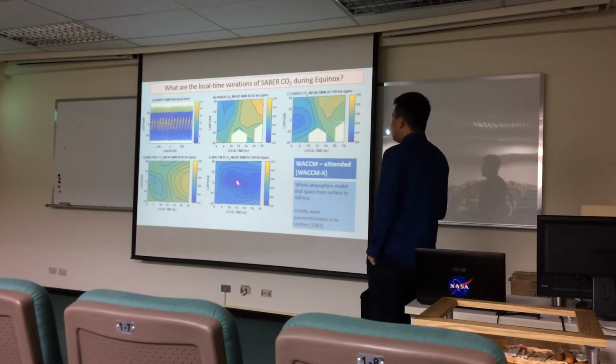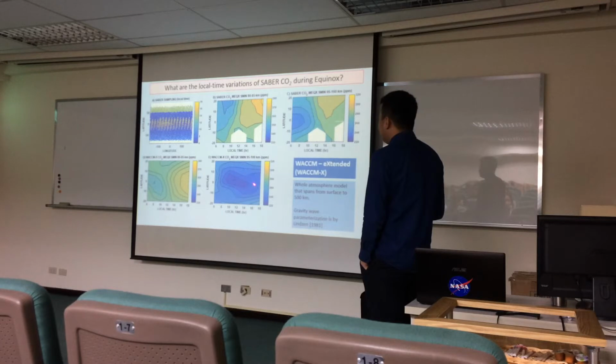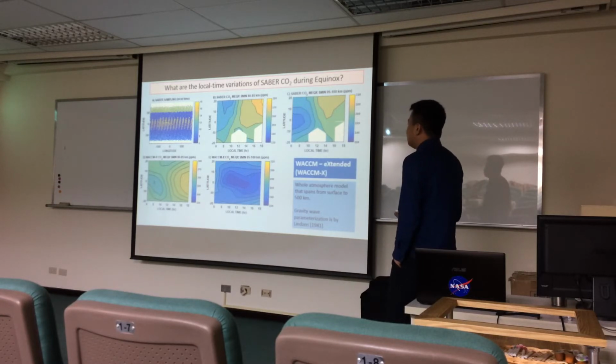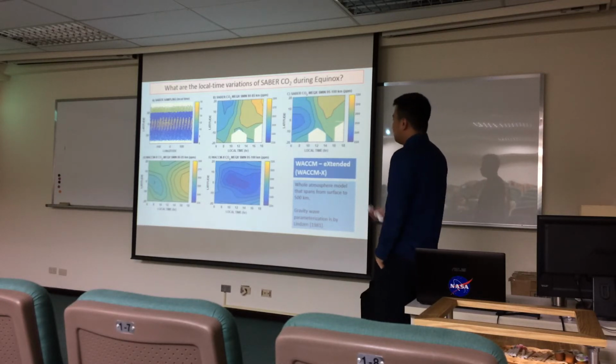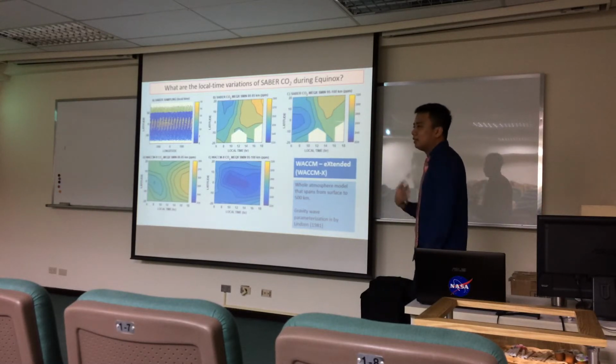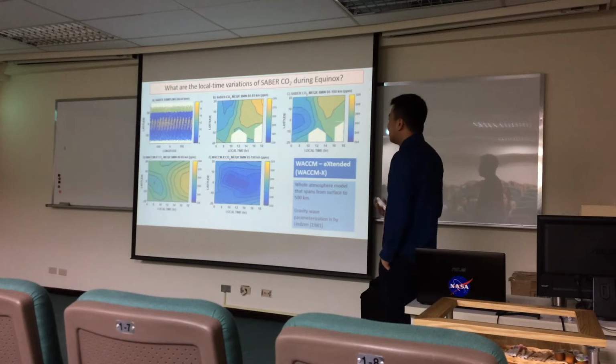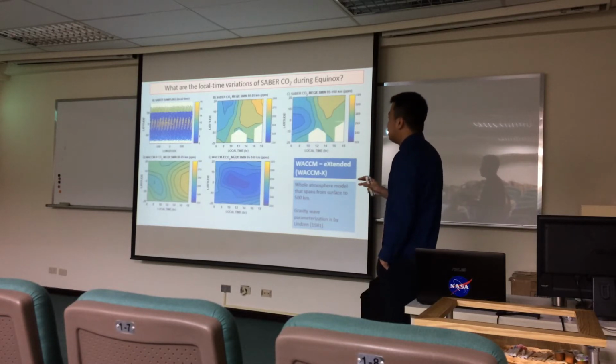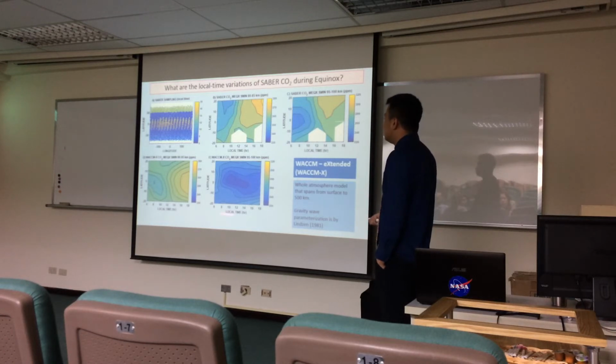In the lower thermosphere, though, it's quite off from what is observed. We get a minimum at noontime, and it's all quite a bit lower than what SABER is showing. Fortunately, this disparity is not enough to hinder us from using the model to, at the very least, determine the advective processes, or the processes that drive these, because that will still aid in the eventual improvement of the model, to determine what process in the model needs to be improved to correct this.